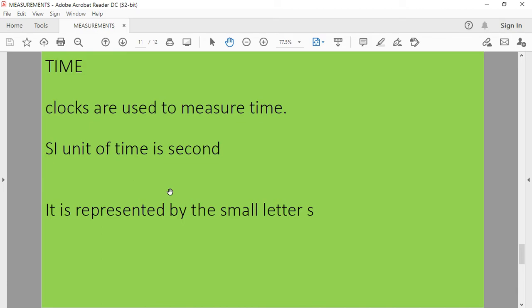In olden days, people used sand clock, water clock and sun clocks for calculating time. Nowadays, we are using digital clocks, quartz clocks and also atomic clocks. The SI unit of time is second. It is represented by the small letter s.